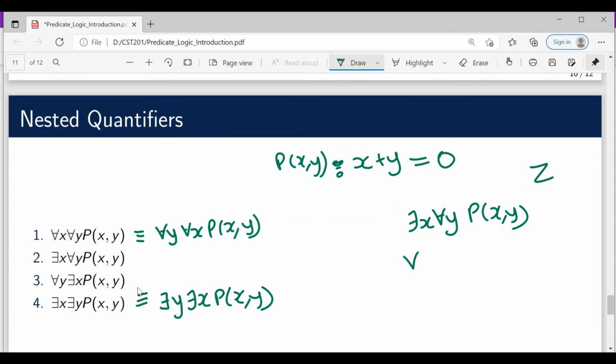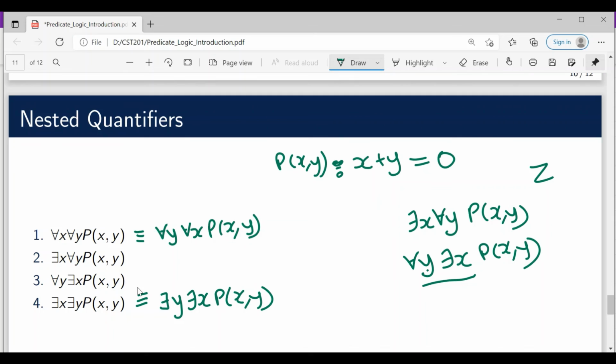But if I consider for all y there exists x p of x comma y, then I am saying that for all values of y there is some x. Now the x is not unique in this case. For each value of y there is some x, and x may be different, such that p of xy is true.